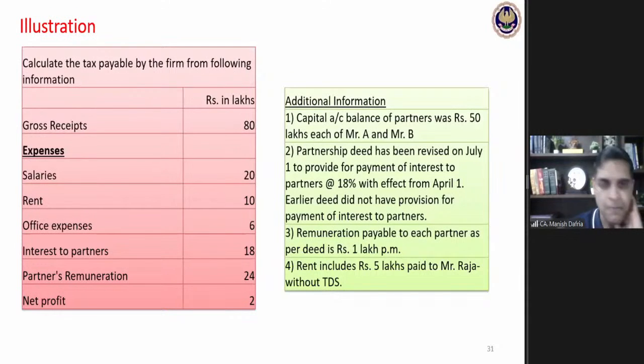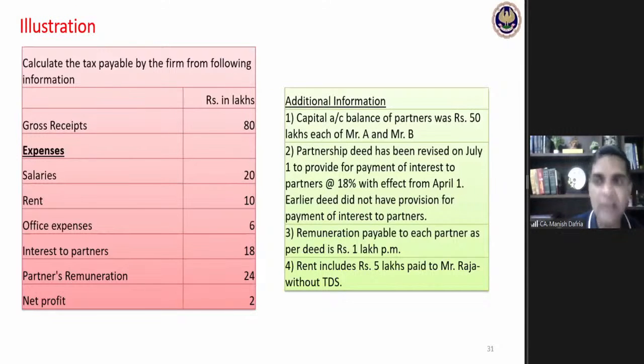First part. The second issue related to that interest is that for July onwards, for the 9 months period, it has been paid at the rate of 18%. For 9 months, the interest amount is 13.5 lakhs, but that 13.5 lakhs has been calculated at the rate of 18%.